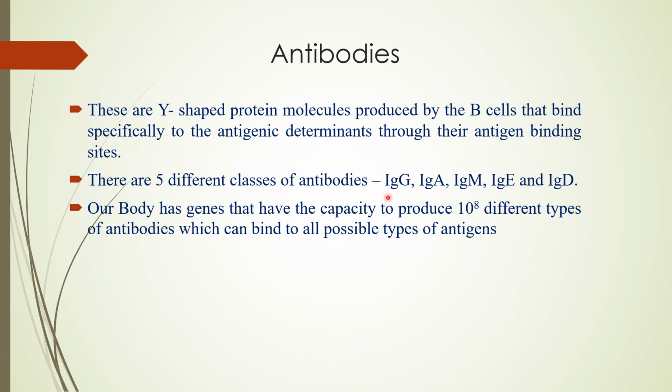Again, we have different types of antibodies based upon the heavy chain. The antibodies are further classified into all these categories. So we have IgG, IgA, IgM, IgE, and IgD.